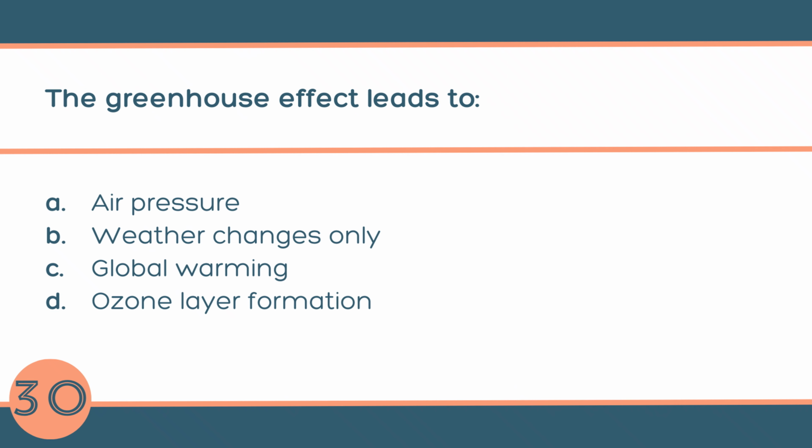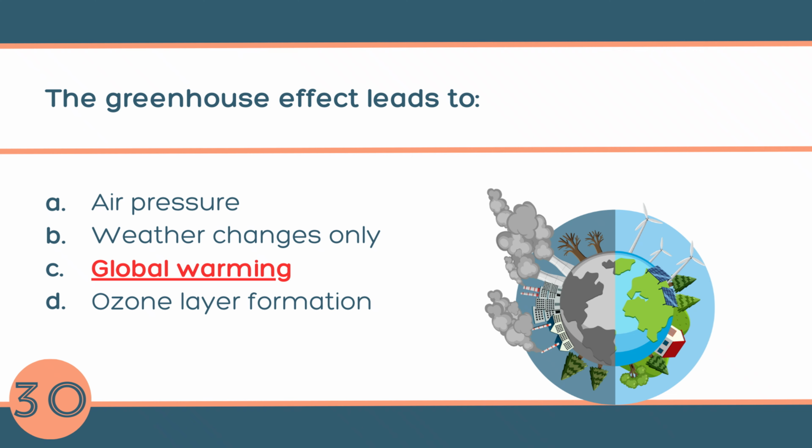Question number 30. The greenhouse effect leads to A. Air pressure, B. Weather changes only, C. Global warming, or D. Ozone layer formation. The answer is C. Global warming, which can change weather patterns, melt ice, and raise sea levels.